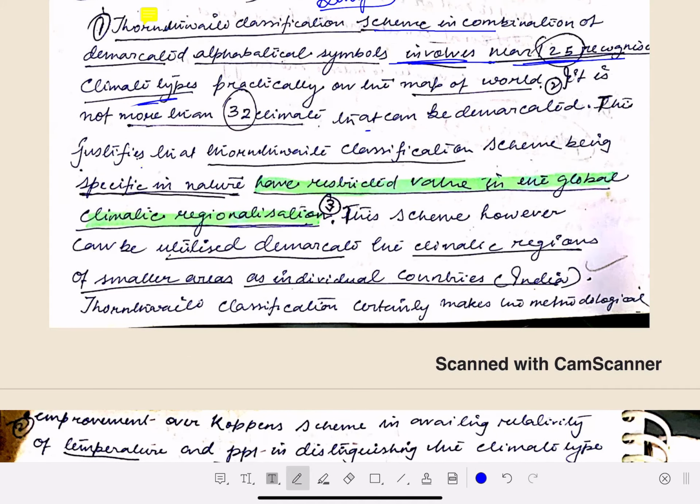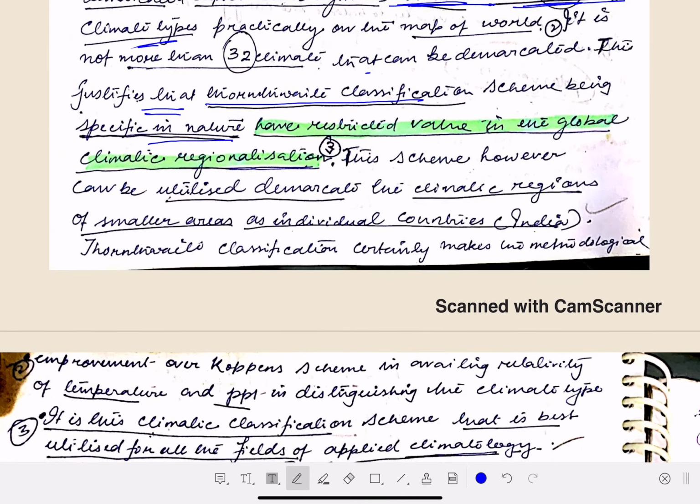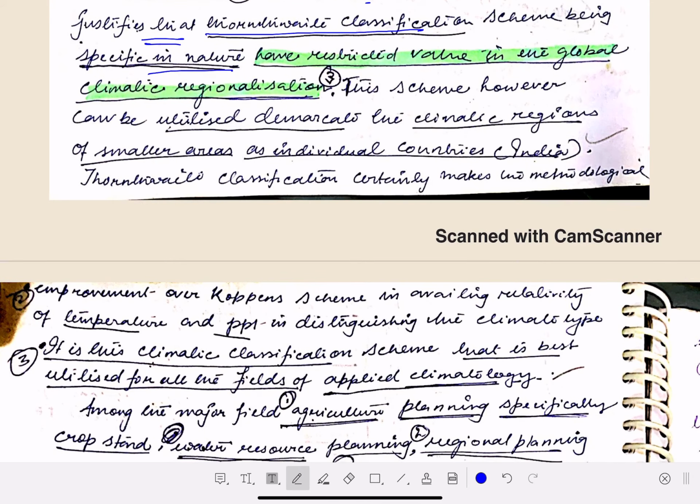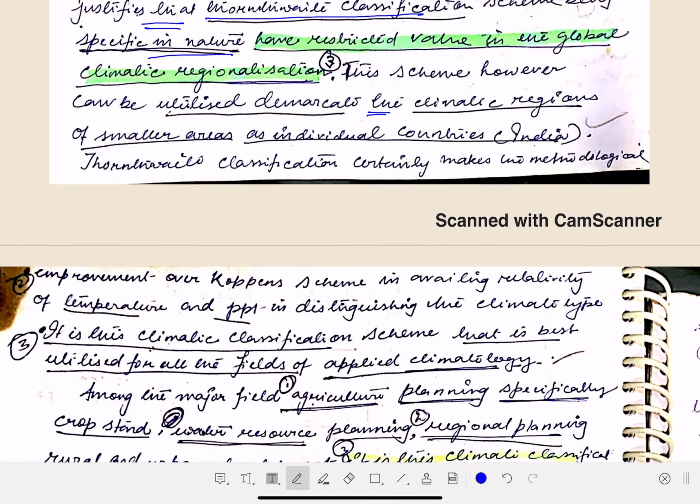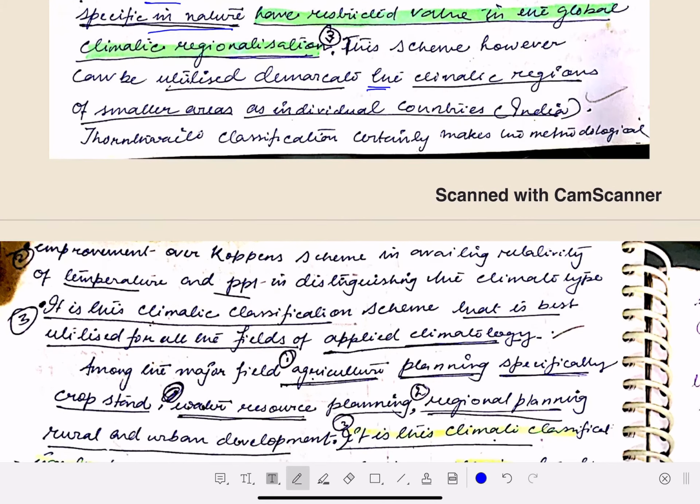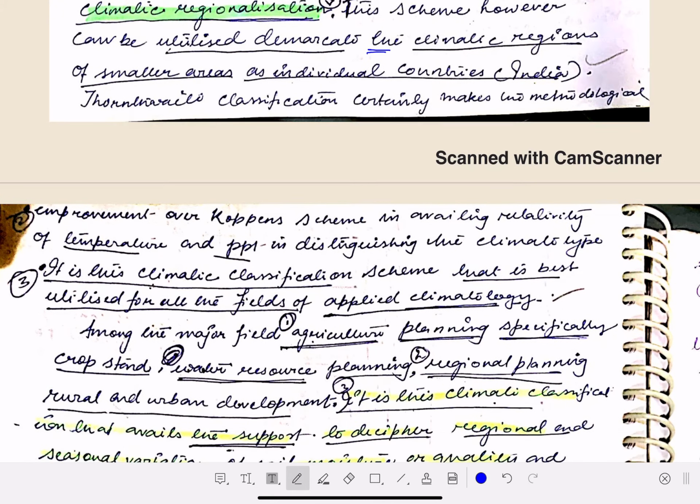Thus, this justifies that the Thornthwaite classification scheme is specific in nature. Means it can demarcate microclimates which the Köppen could not. Köppen's climatic classification was mainly a macro classification. Thornthwaite went into the micro classification. Next, this scheme, however, can be utilized to demarcate the climatic region of smaller areas, as in the individual countries like India. Now, Thornthwaite's classification makes two methodological improvements over the Köppen scheme.